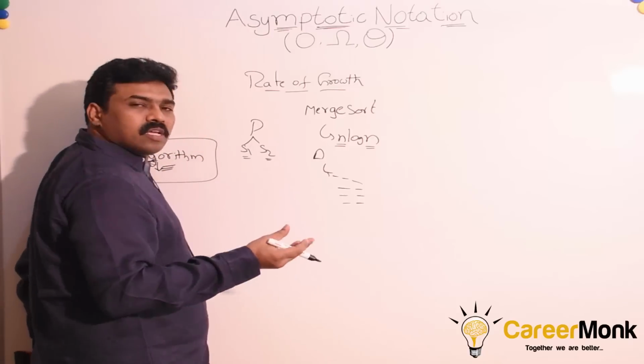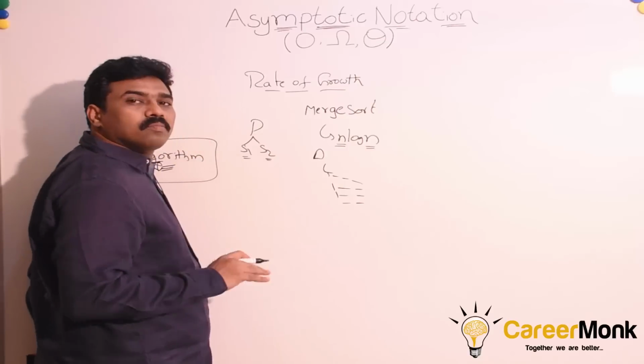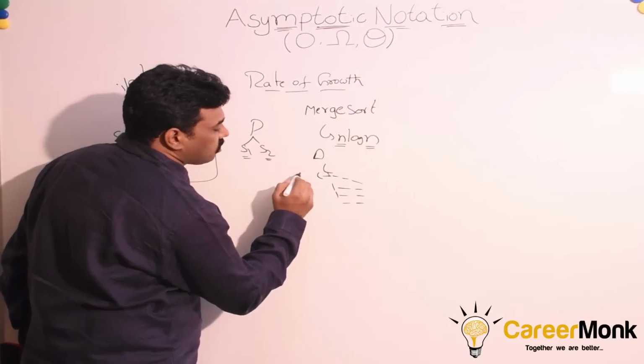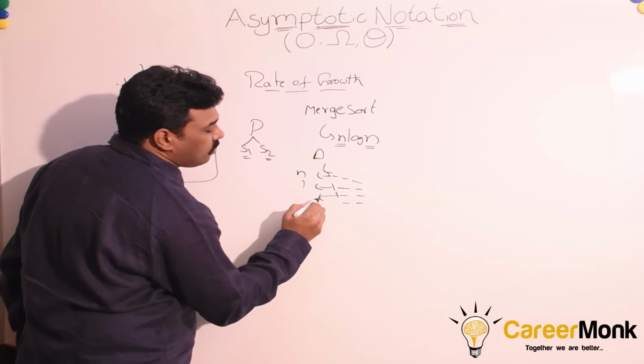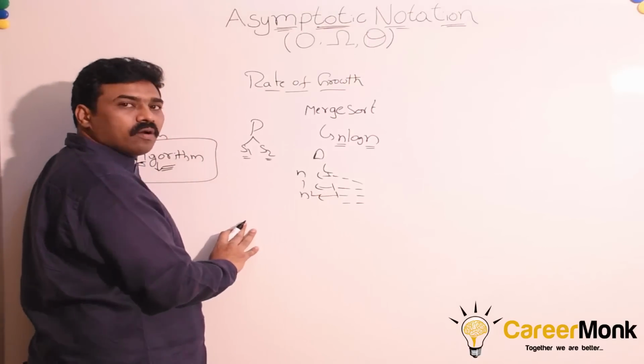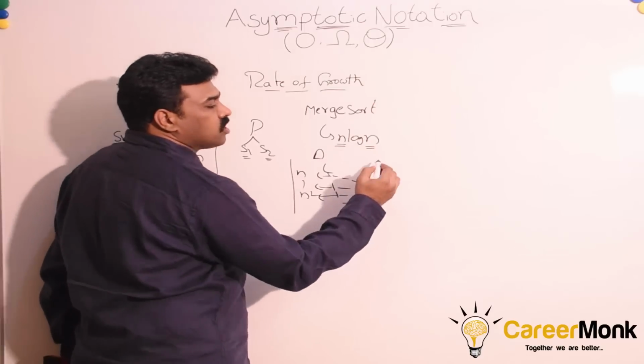First instruction may be taking some time, second instruction may be taking some execution time, third instruction may be taking some time. Let us say it has some for loop which takes n. This might be having some constant. This might be having n square, 2 for loops inside, nested for loop. So to analyze any algorithm, we represent every algorithm in terms of function.